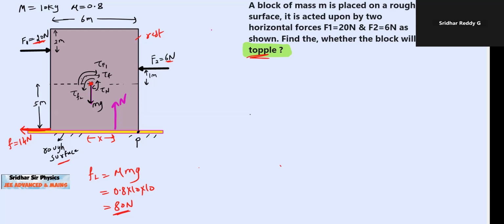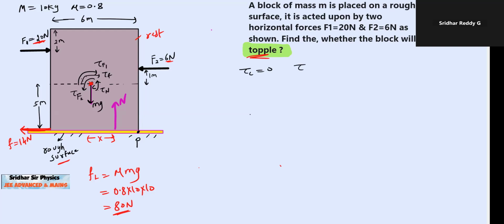Okay, fine. So torque due to applied force F1 should be clockwise. Torque due to friction will be clockwise. Torque due to applied force F2 and normal contact will be anti-clockwise. And we will assume net torque to be 0.